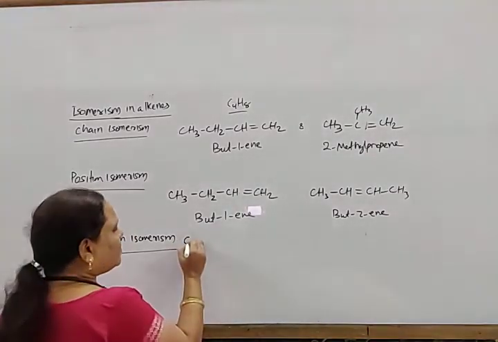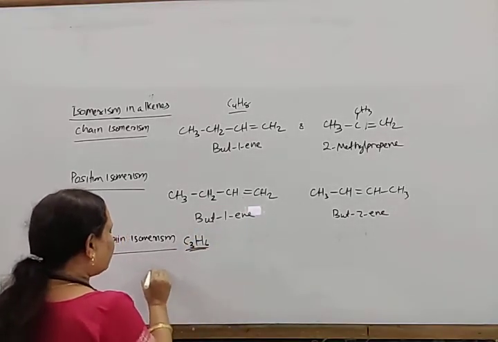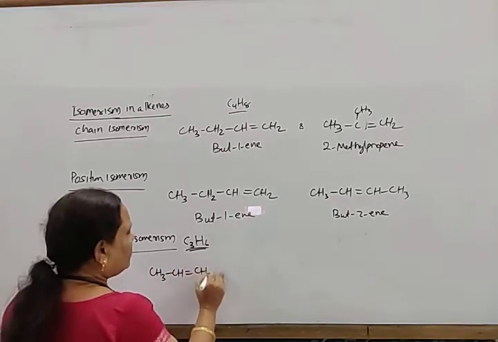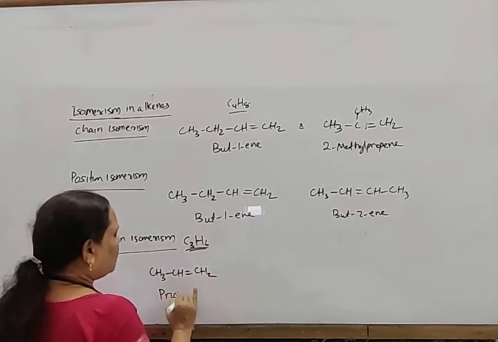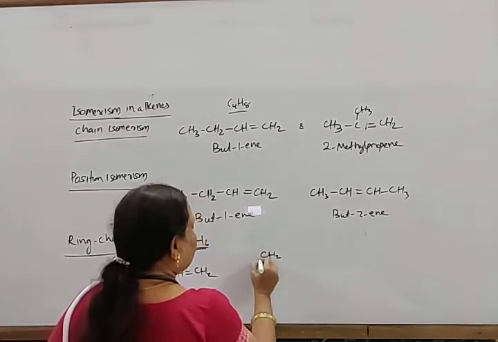Look here, suppose I write C3H6. This can be represented as CH3, CH double bond CH2. This one is propene.